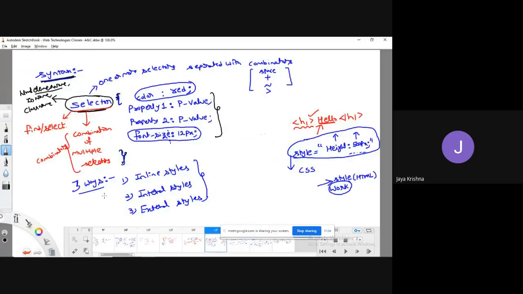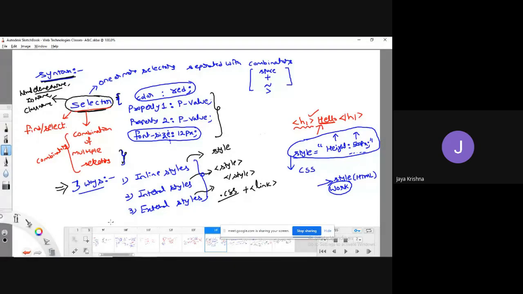The thing is, we can apply styles in three ways. One, if you are trying to apply with the help of inline styles, we'll simply go with an attribute called the style attribute. If you go with internal styles or external styles, for internal styles you have to write within the style tag. For external styles, we have to go for an extension .css, and you have to link it with the link tag.